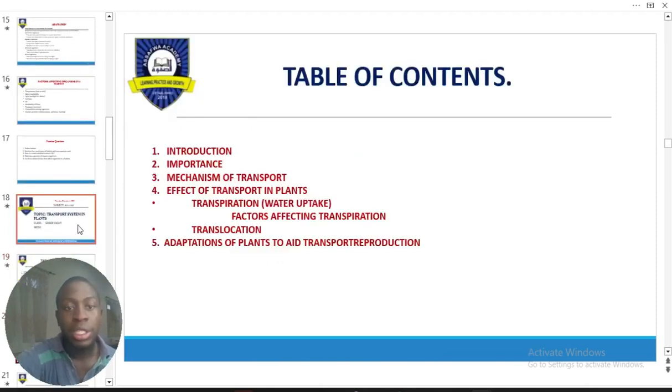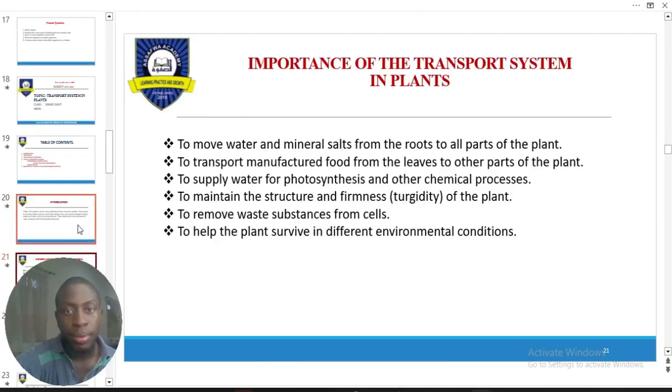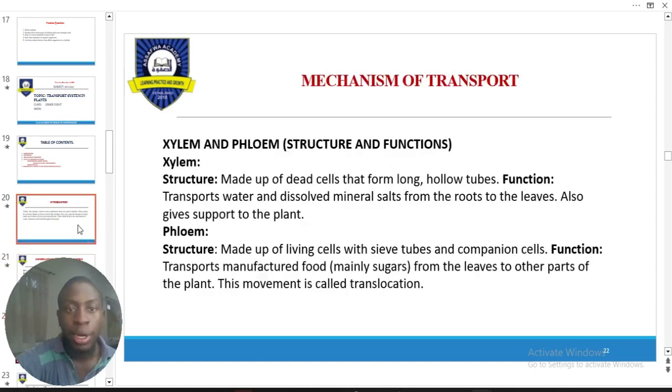Now, I'll allow this and go through your material to read this specifically. Now, I'm interested in this particular topic, mechanism of transport. We have what? Xylem and phloem. Is that okay with you? Xylem and phloem. Xylem, like I told you in class, upward movement, phloem downward movement, right?